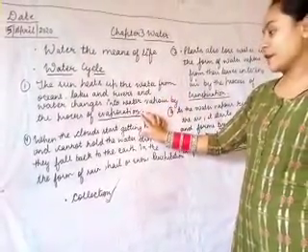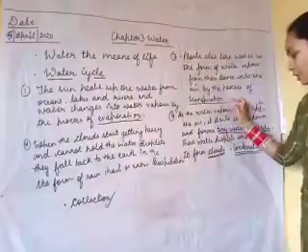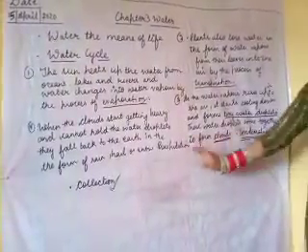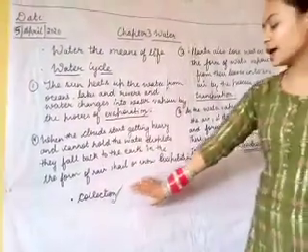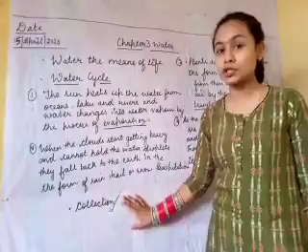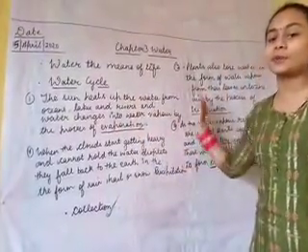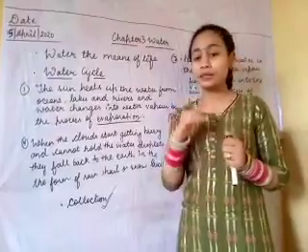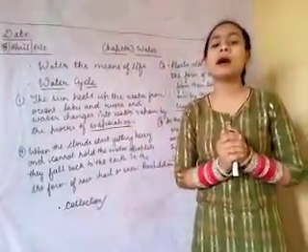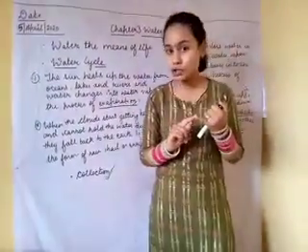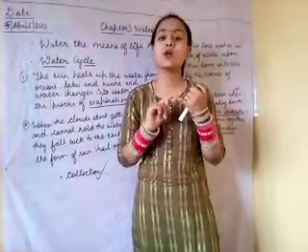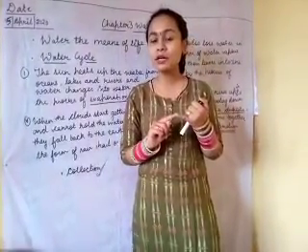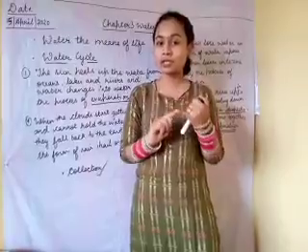So this is evaporation, this is transpiration, this is condensation, this is precipitation, and at the last it is the collection of water, and this water cycle repeats again and again. So in the next class I will tell you about storage of water and rainwater harvesting. Today what we have learned? We have learned about water cycle.